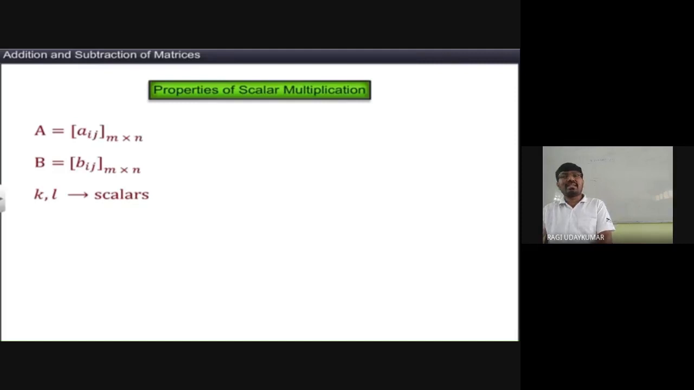A is one matrix Aij of order m by n. B is another matrix Bij of order m by n only. K and L are scalars. These two are the scalars. If you see here, the property: K into (A plus B) equals Ka plus Kb.